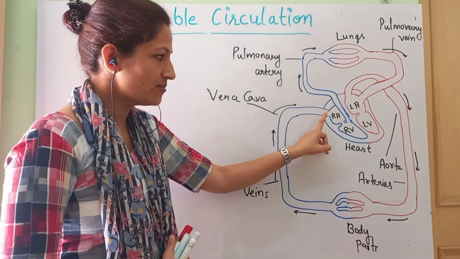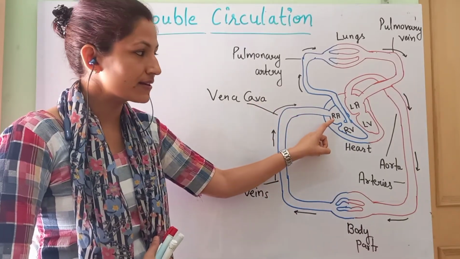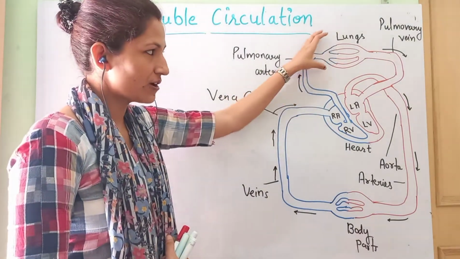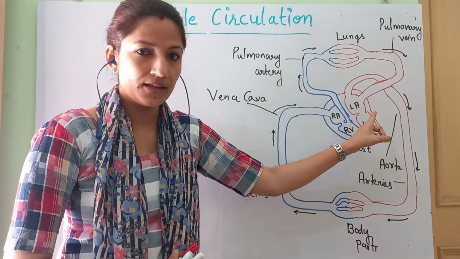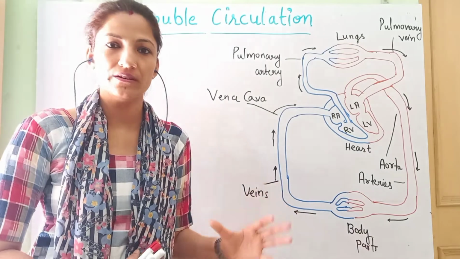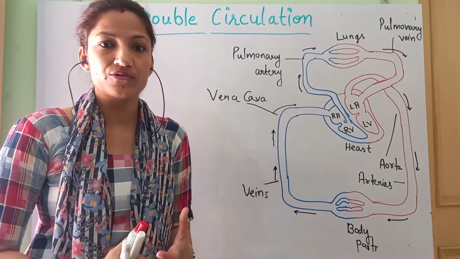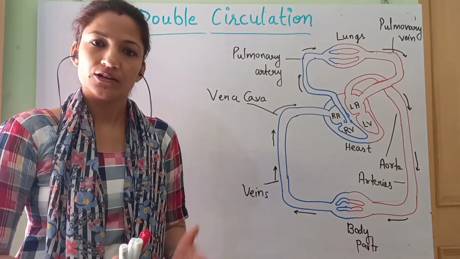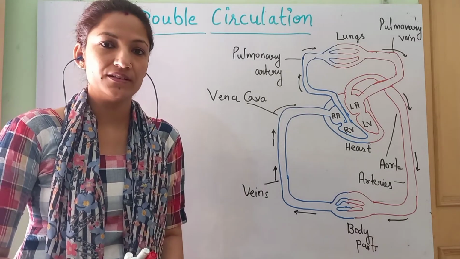Got it? Once the blood is coming from the whole body parts to the right atrium. Then it is going to the lungs, gets oxygenated. Then again it comes to the heart, and then again it comes to the body. So this is a double circulation path. As we know, human is having a 4-chamber heart, so we are having the double circulation, which is more effective and more efficient.